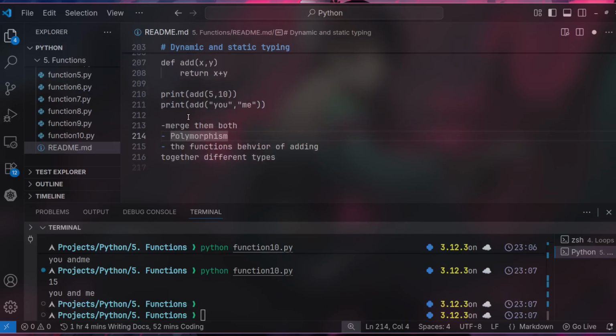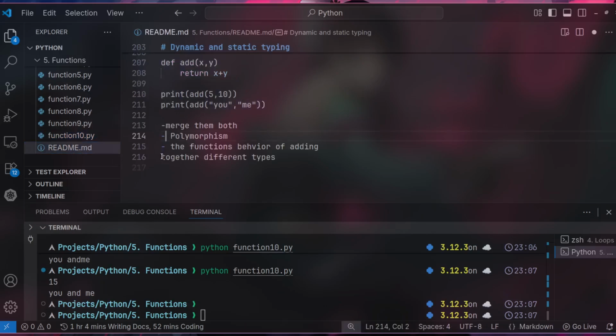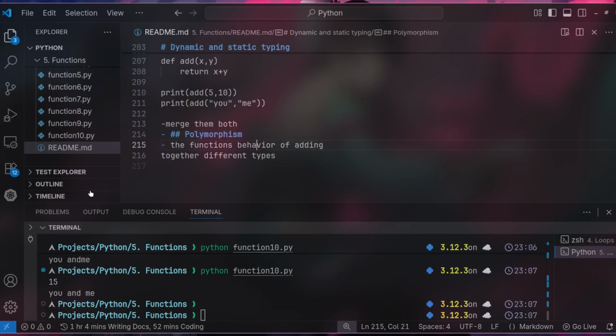As we just have seen, basically we've defined what we've just seen right here and in our example right here. So basically that's what we call polymorphism, right? It's good to understand the meaning and know how to use it. So that's a function's behavior, whereby we are able to add two different types, right? So it's an inherent part in Python. The polymorphism is inherent.